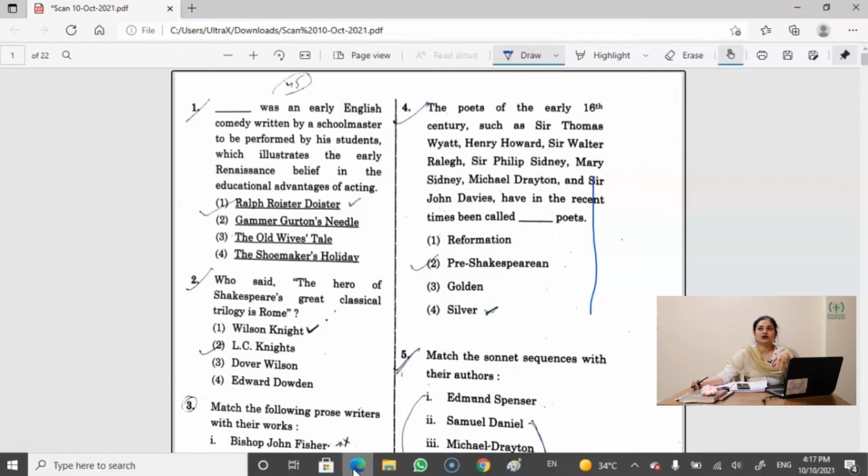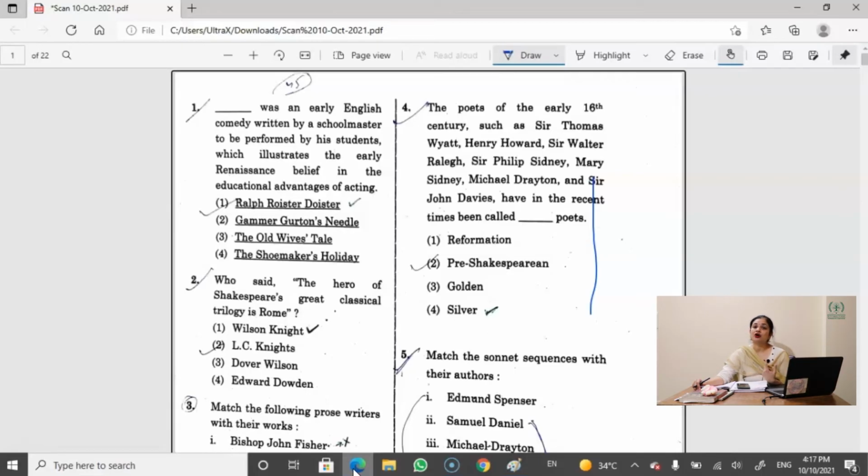If I give you a complete lecture of half an hour on only one question, that will become a burden and it will confuse you all. But I am giving you an explanation of all the points in a shorter way so that it will be easier for you to understand. Because these poets have written shorter poems like lyrics, sonnets, carols, hymns, they were easy to understand and interpret. It was easier for the readers to interpret these poets.